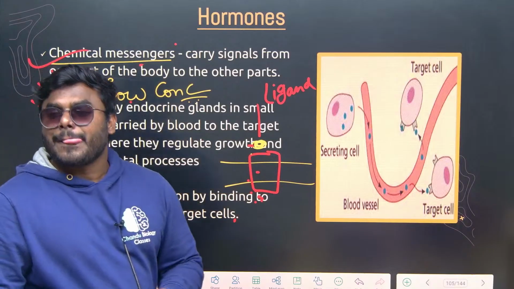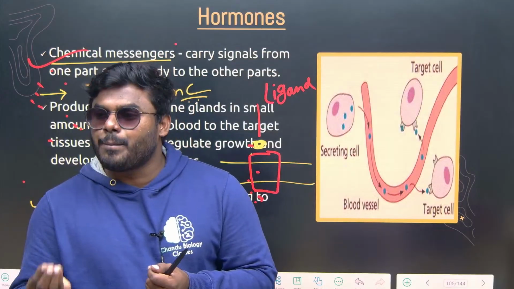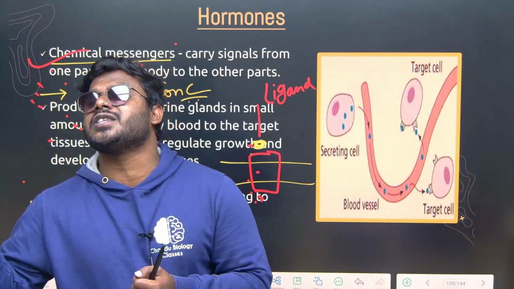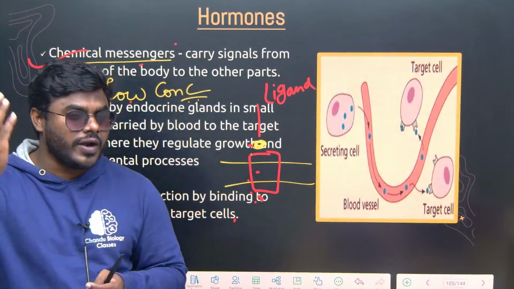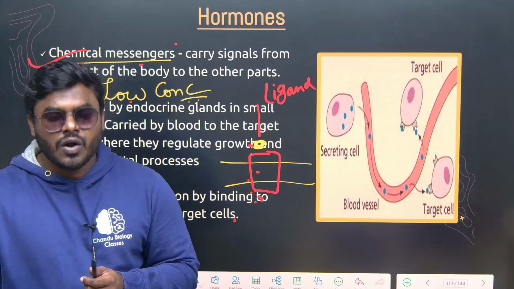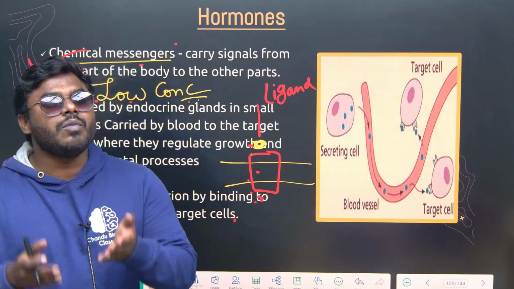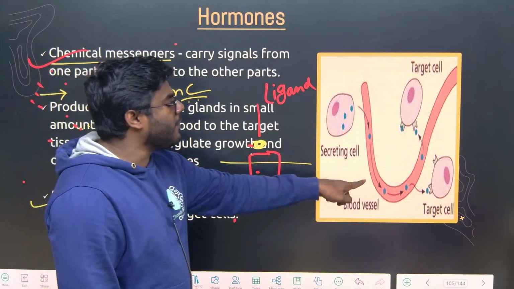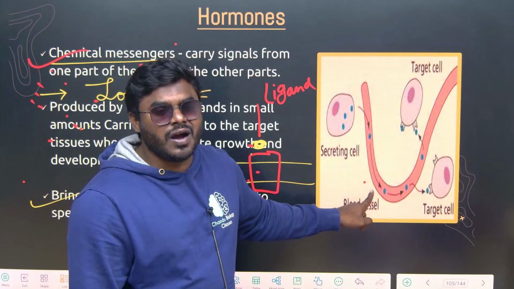Now friends, hormones always travel via blood as the stream of transport. For example, in the plant body water has to flow, it uses xylem. In the plant sugar has to flow, it uses phloem. Similarly, in the body, if the hormone wants to be transported, it requires blood. So hormones always use blood as their stream of transport.